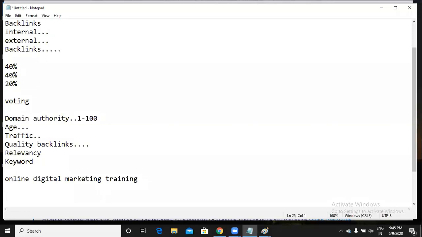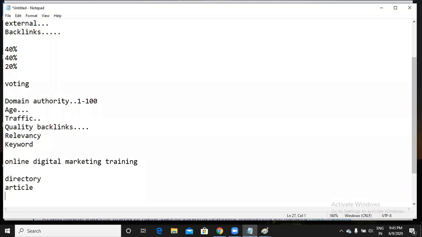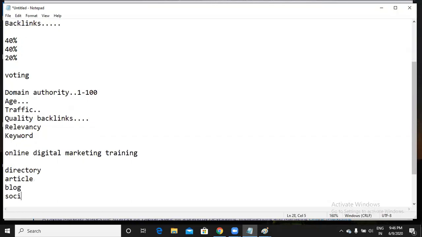Okay, so there are a few techniques like directory submissions, article submissions, blog commenting, and social bookmarking. By following all these techniques, we are directly asking them to give a backlink for a particular keyword.